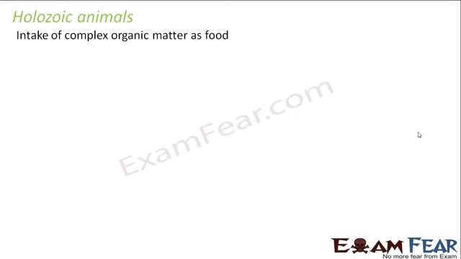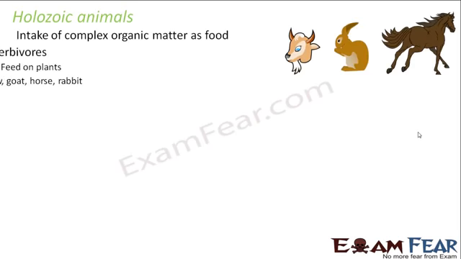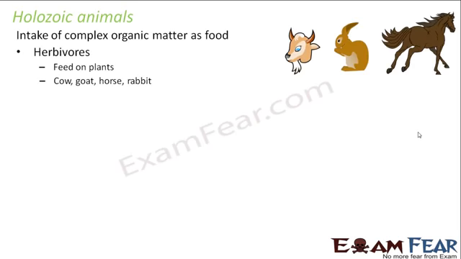So let us now talk about the Holozoic animals, because in the Holozoic group also we have a variety of animals. It is not only the human beings. Most of the animals which we see around us, they are mostly Holozoic. So intake of complex organic matter as food. They are also further classified into 3 categories. So now let us look at the different categories of Holozoic animals.